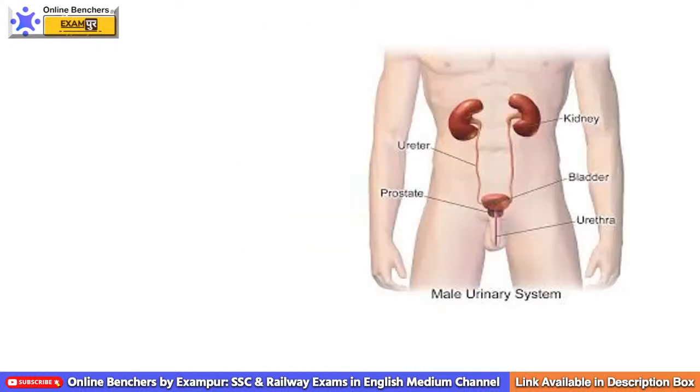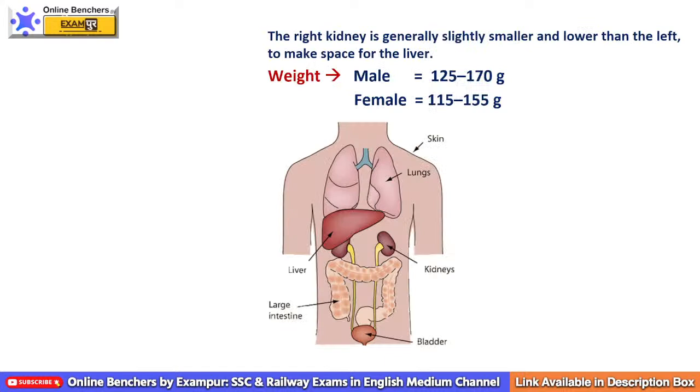Okay, when we talk about left kidney and right kidney, this is your left kidney, and this is your right kidney. Please remember one more thing. The right kidney is slightly smaller and lower than left kidney, because on the right side we have liver. Liver pushes down the right kidney.